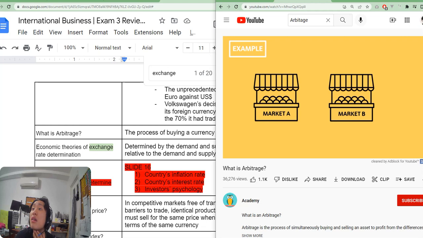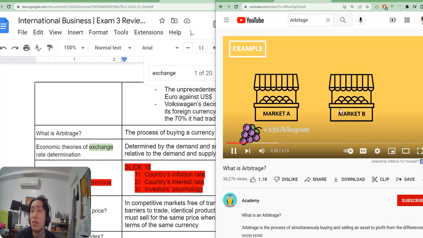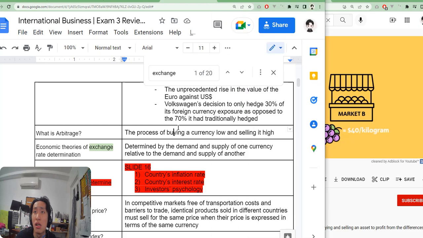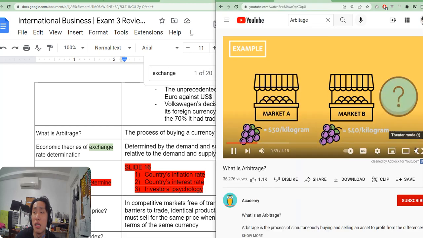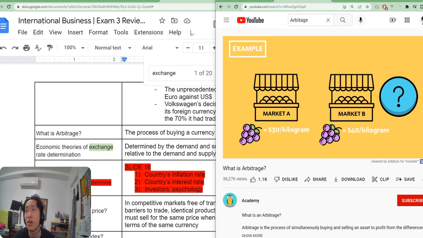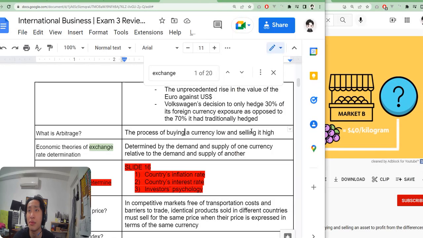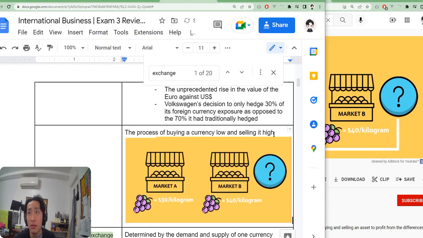In Market A, the shops are selling berries at $30 per kilogram. And just down the street in Market B, the shops are selling berries at $40 per kilogram. However, most people buying berries in Market B don't know that they could buy berries at a much cheaper price at Market A. And if they knew, they would probably walk to Market A to buy the cheaper berries. The difference in prices is because of imperfect information.